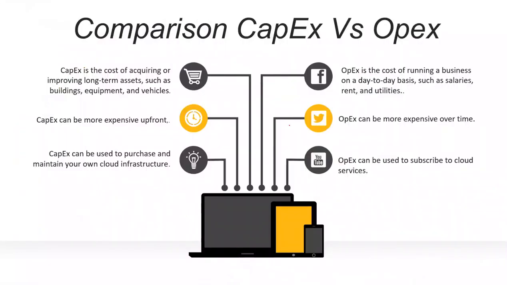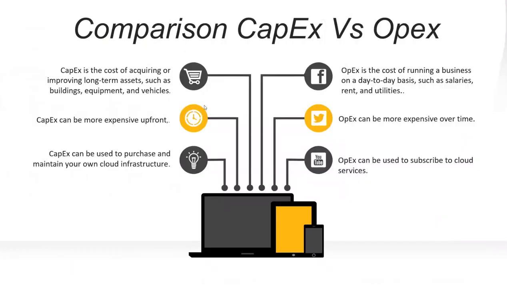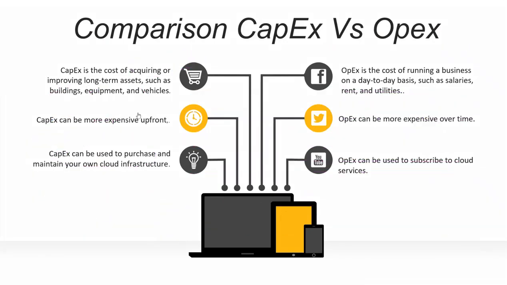And finally, there is one topic which is called capex and opex. Here, in the previous slide, I mentioned that there is no capital expenditure to scale up. What do you mean by capital expenditure? It means you do not need to invest hard-earned money of yours in your infrastructure. So here we have something called capex and opex.